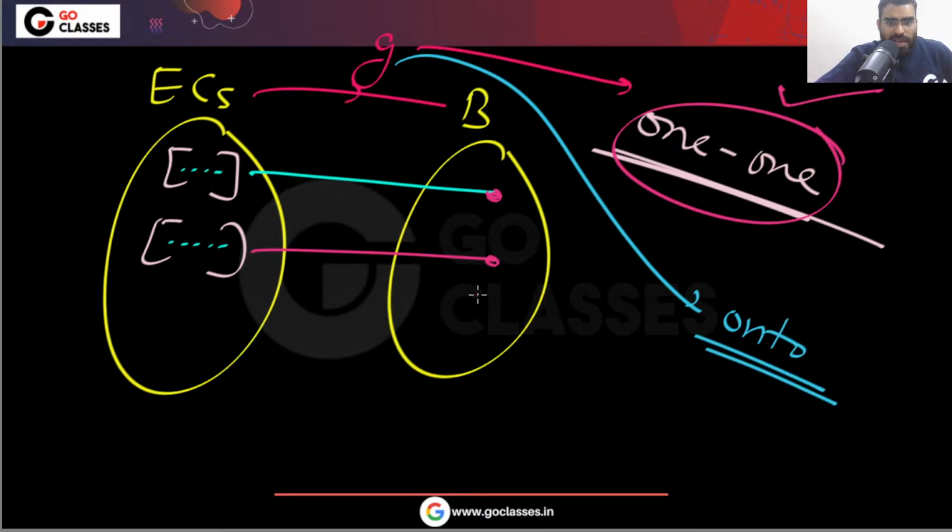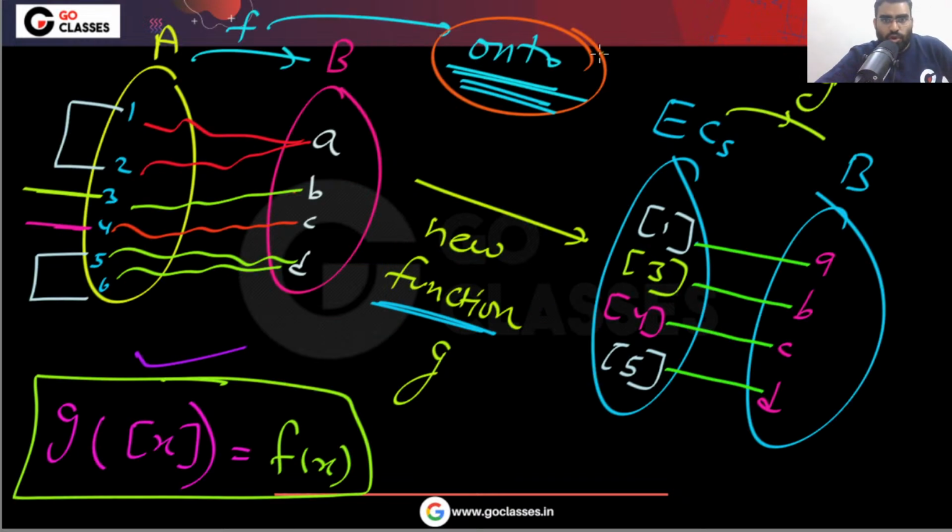Because your original F was onto. Every element has some pre-image in F. So every element will have some equivalence class. Your original function F was onto.